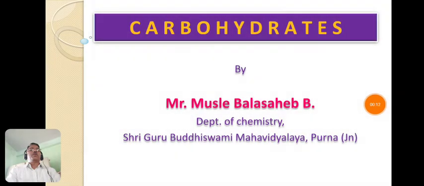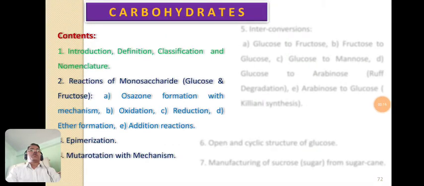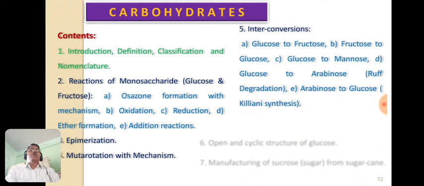In my previous lecture, we studied the introduction, definition, classification and nomenclature of carbohydrates according to the IUPAC system. In the next lecture, we studied reactions of monosaccharides including glucose and fructose, epimerization, and mutarotation with mechanism. In the third lecture, we studied interconversion of glucose to fructose, fructose to glucose, glucose to mannose, glucose to arabinose, which is known as Ruff degradation, and arabinose to glucose, which is known as Kiliani synthesis.